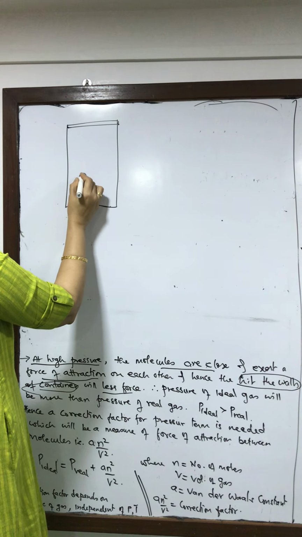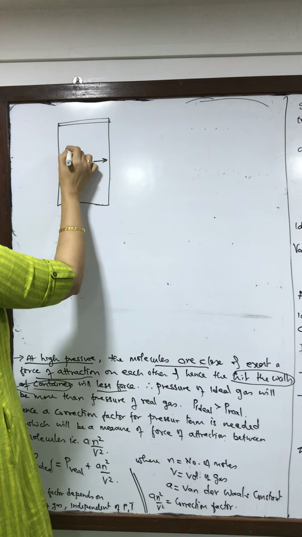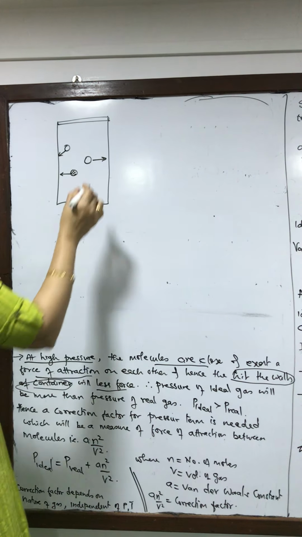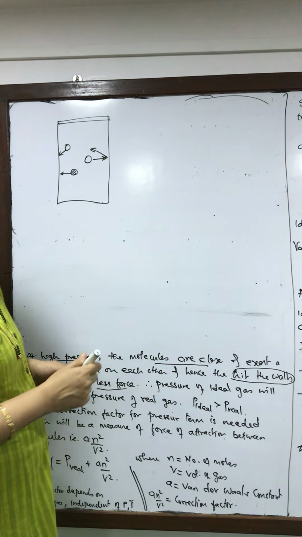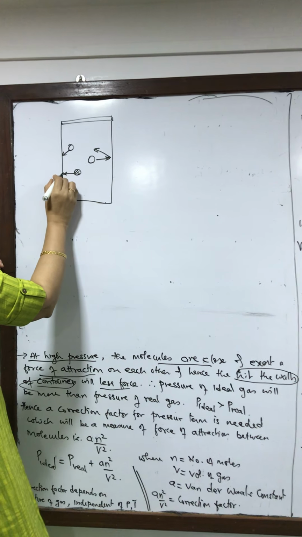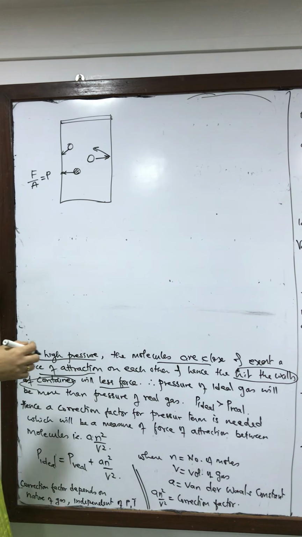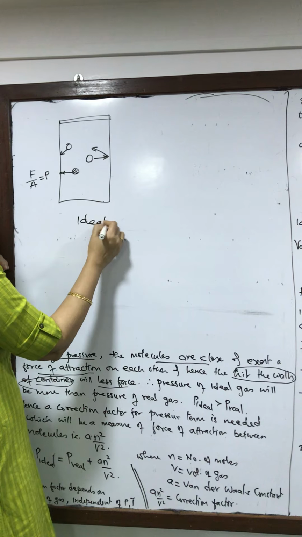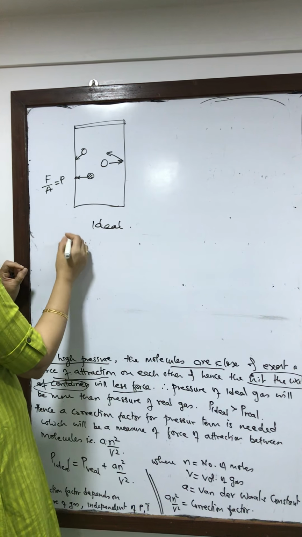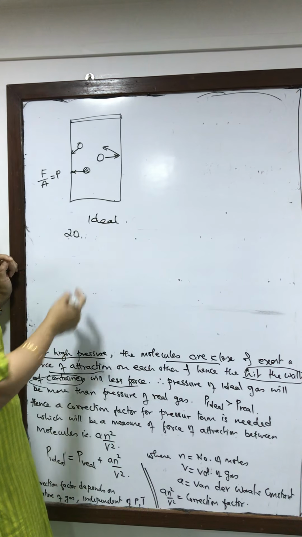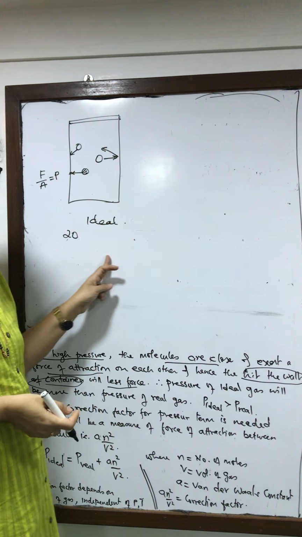So when a gaseous particle is present, it will hit the wall of the container. These particles will hit the wall of the container because they are moving in straight line. They will bounce back. The collisions are elastic. But when they hit the wall of the container with a certain force, then the force per unit area will give us the pressure of the gas. In case of ideal circumstances, let us say the force with which it is hitting the surface is say 20 Newton. So force per unit area will be 20 Newton per meter square.